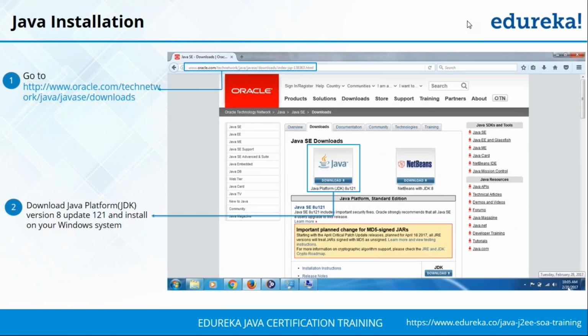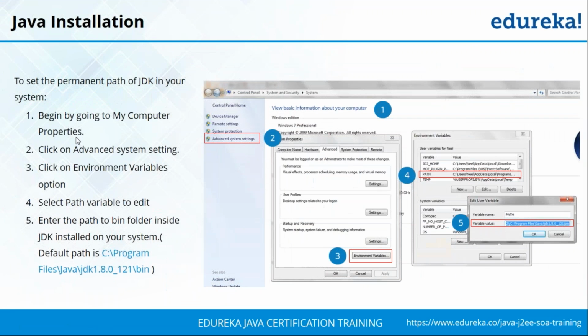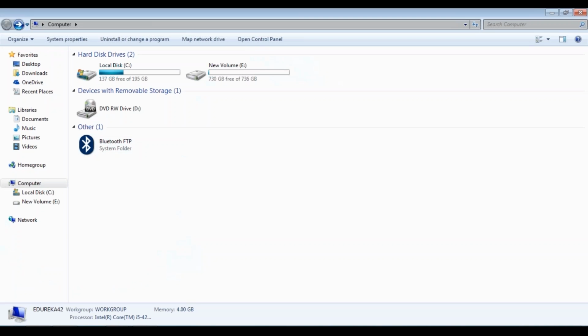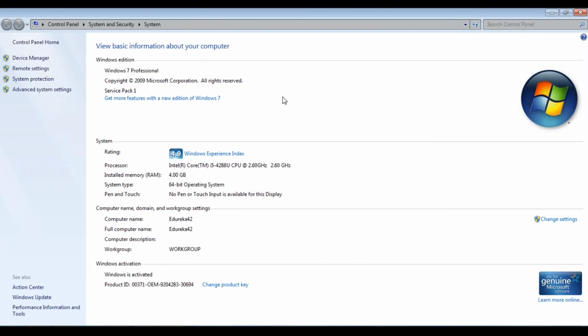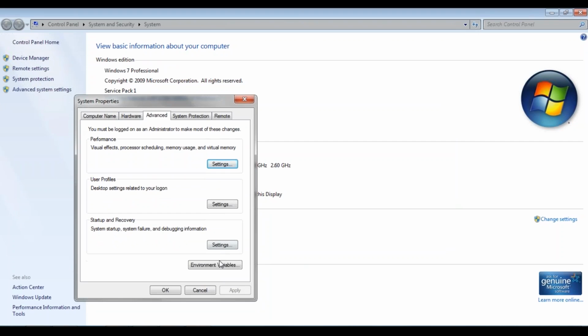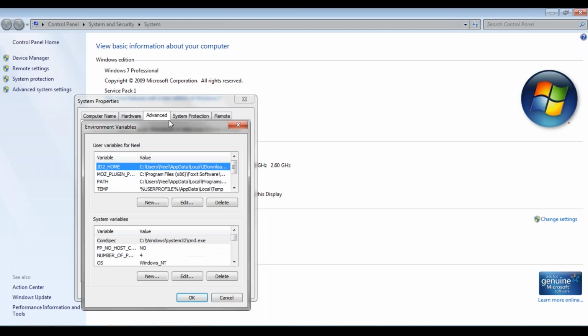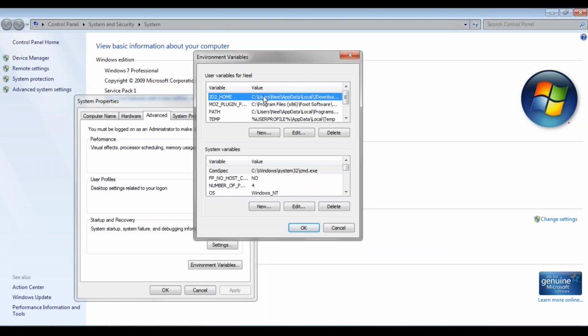So now that you have installed the Java JDK on your system, it's time we go ahead and configure the path of Java on your system. Now to do that, all you need to do is go to your My Computer. Here just right click and select Properties option. So here you'll be getting System Properties. Now all you need to do is click on Advanced System Settings. And here you have the option of Environment Variables. Just click on that and you will get this option for setting environment variable.